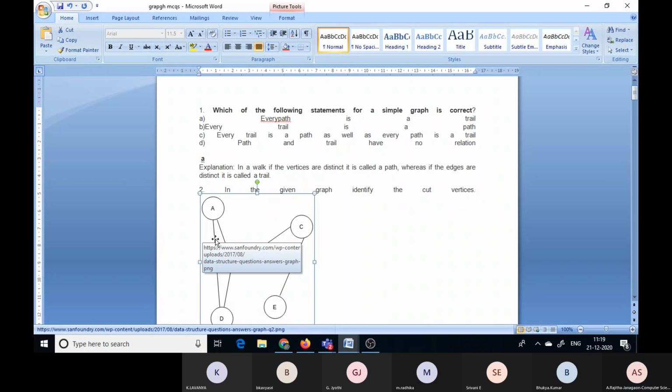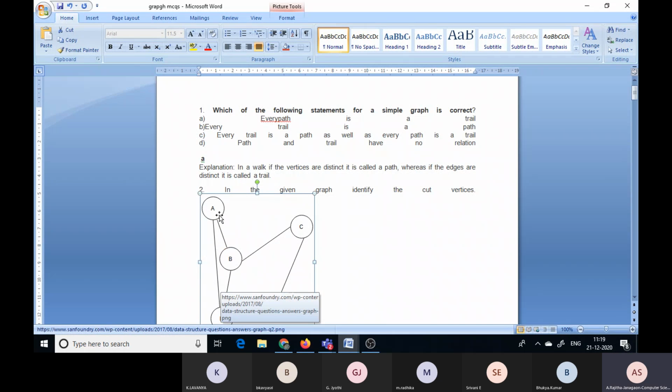Trial. Edges are different. A to B is different, B to D is different, D to A is different. And suppose you can observe here again A to B, again A to B, next B to C, next C to E. So this is not a path, but it is a trial. Why is this not a walk?